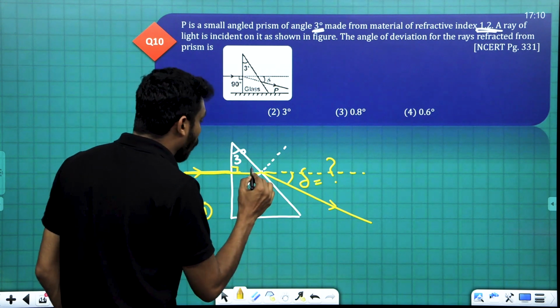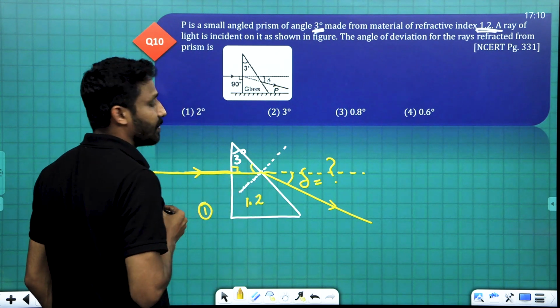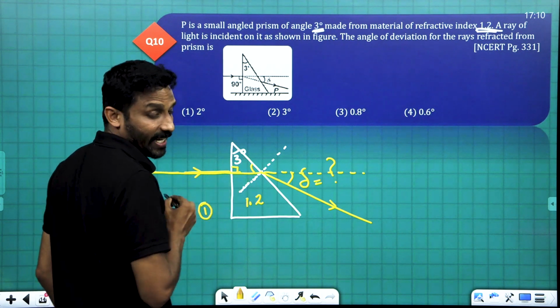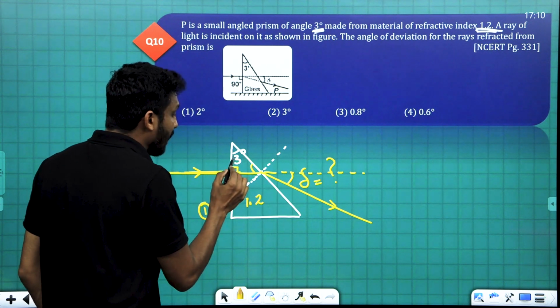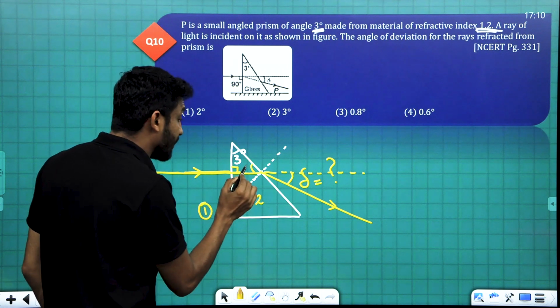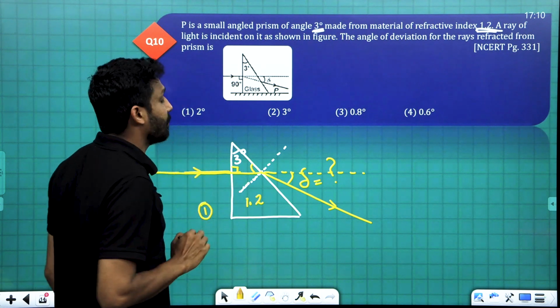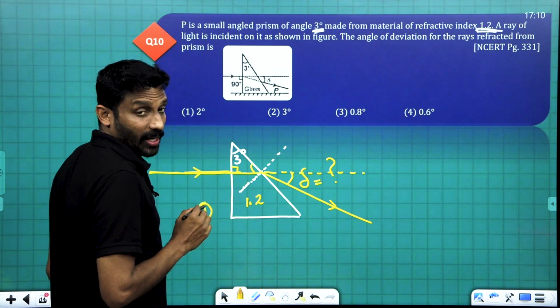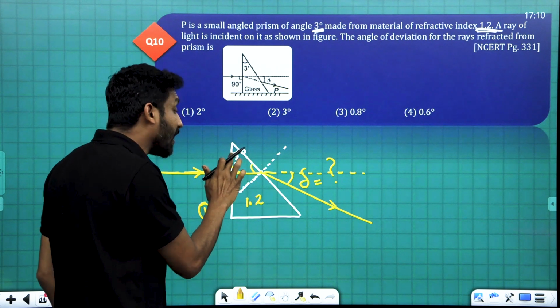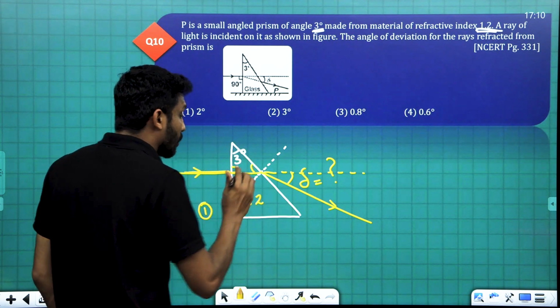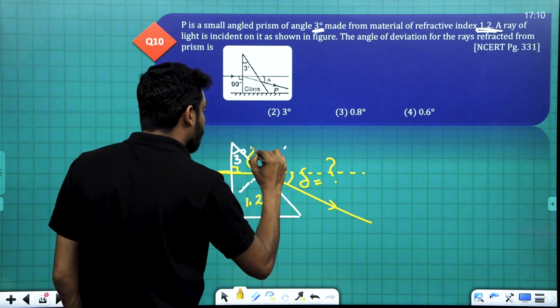Okay. Then what about this angle? The total angle is 180. Clear. 3 plus 90 plus this should be 87. Okay. This angle should be 90 minus theta. 90 minus 3, so this is 87 degree.